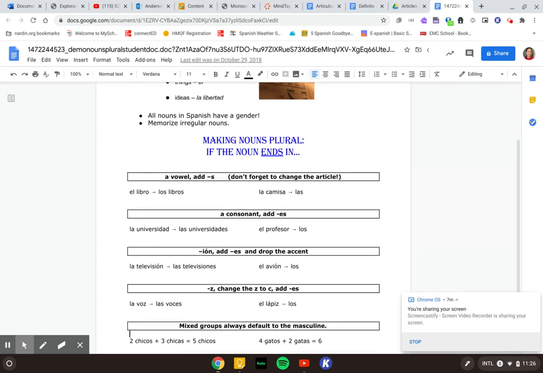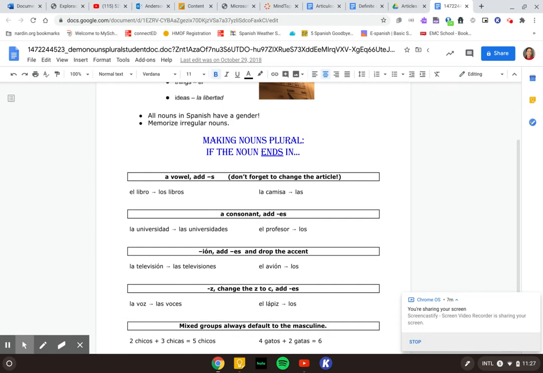Words like lápiz and voz end in a Z. That Z is going to become a C in the plural. And we're still adding the ES because it ends in a consonant. So la voz becomes las voces with that CES. El lápiz becomes what?